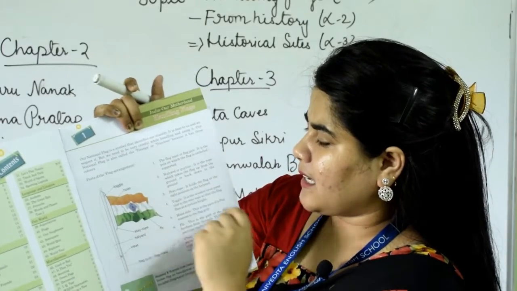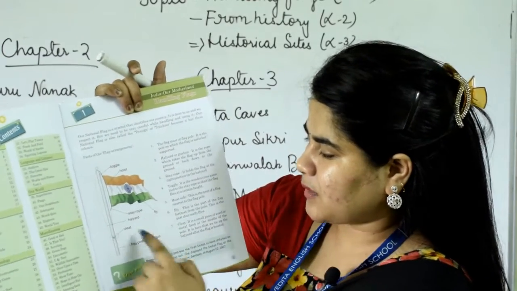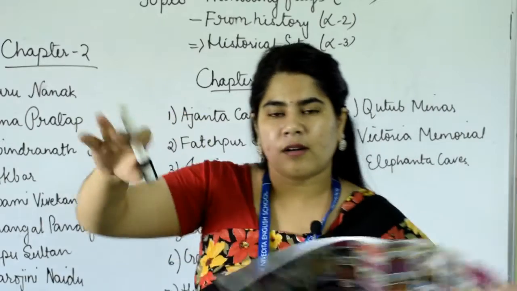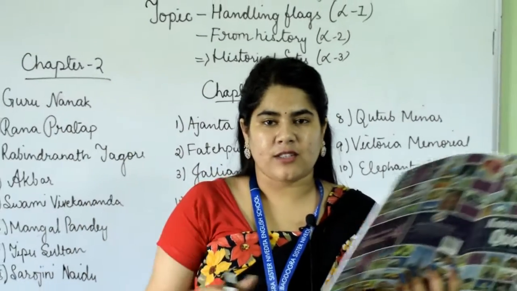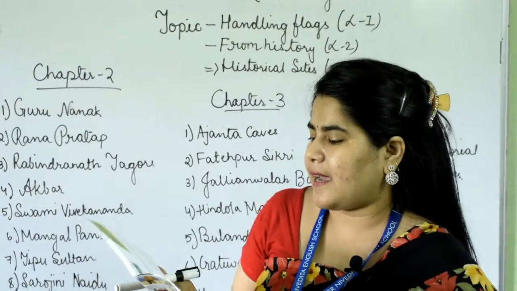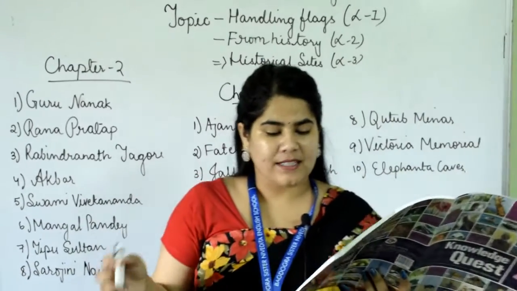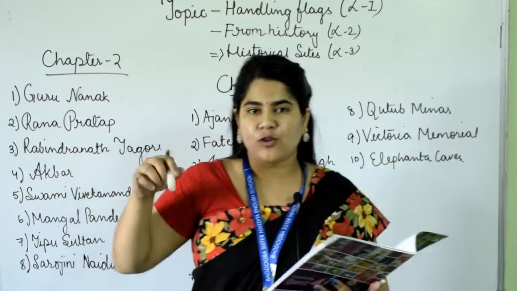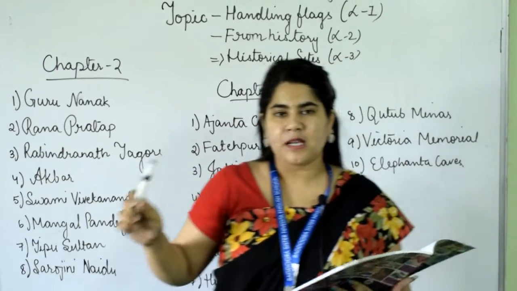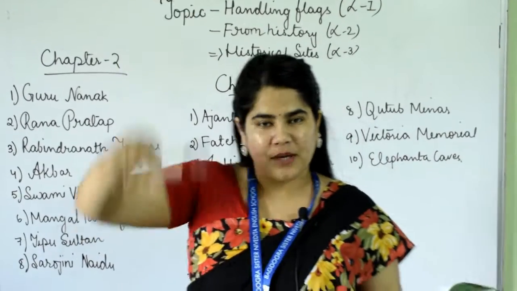The second one is the halyard or guy line. The rope at the back of that pole is called the halyard or guy line. It is the rope which takes the flag up from the ground or back down to the ground. This halyard helps the flag to move up and to bring it down.